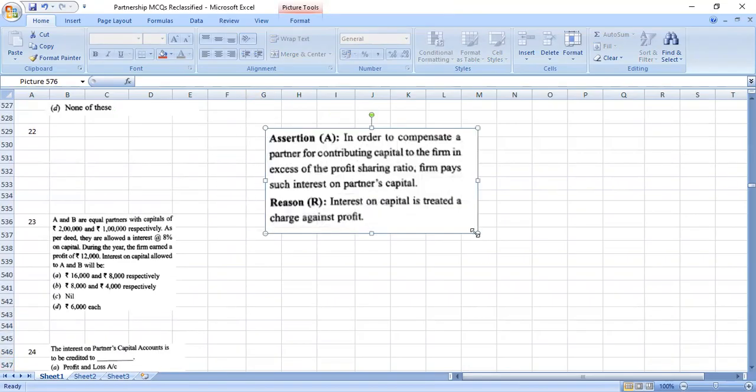அடுத்து this question. In order to compensate a partner for contributing capital to the firm in excess of the profit sharing ratio, firm pays such interest on capital. Interest on capital is treated as a charge against profit. The reason is definitely wrong because interest on capital is an appropriation of profit unless otherwise mentioned. So there you go.